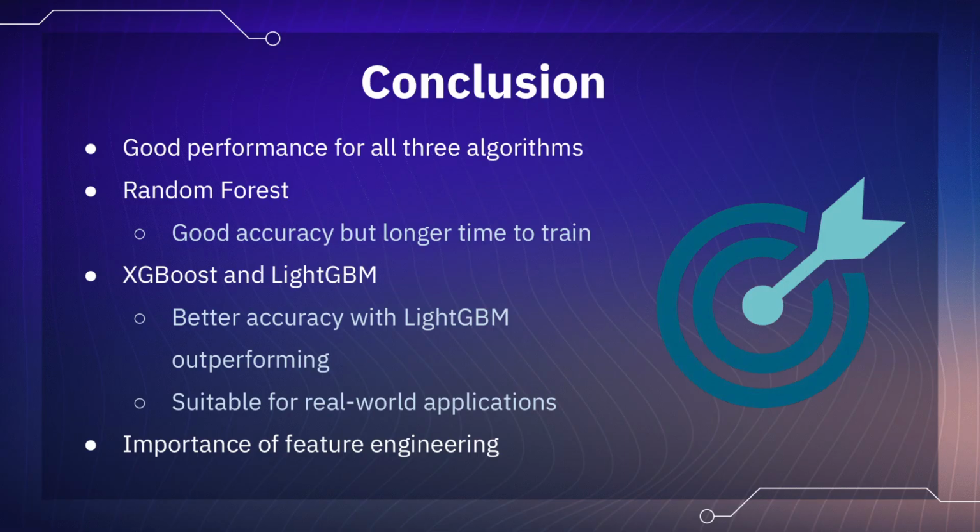In conclusion, 3 different algorithms were experimented with in this project, namely random forest, XGBoost, and LightGBM, on the Sberbank Russian housing market dataset, and all of them performed well on this dataset. Random forest provided a good accuracy on this dataset, but it took a longer time to train compared to XGBoost and LightGBM. They both provided higher accuracy, with LightGBM slightly outperforming XGBoost, making it more suitable for real-world applications. Lastly, the importance of feature engineering helps to achieve better accuracy in machine learning models by removing outliers.